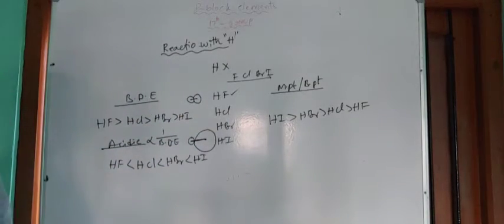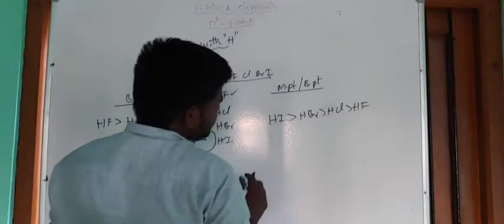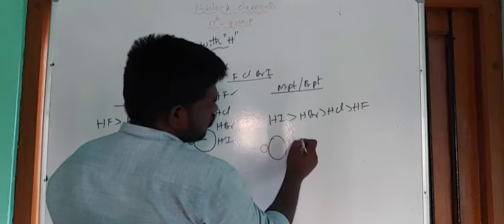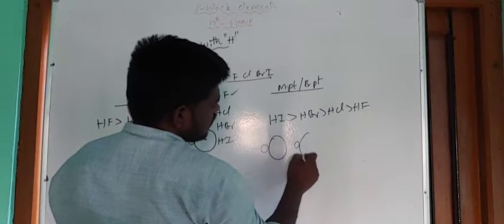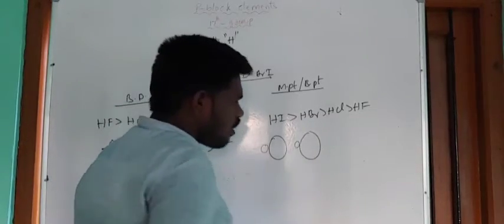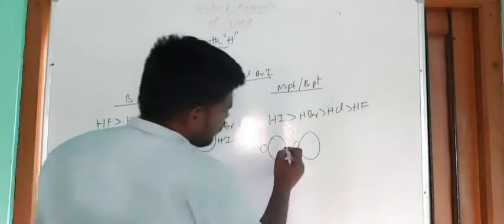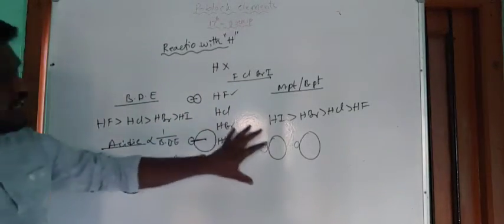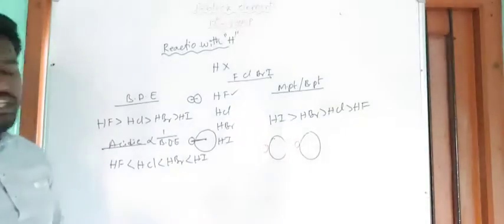This is the expected order because in the case of HI, the molecules are very large. This is one HI molecule, and this is another HI molecule. Both are large in size. So here van der Waals force of attraction is present, and so melting and boiling points also increase.